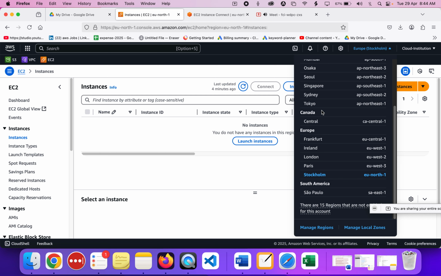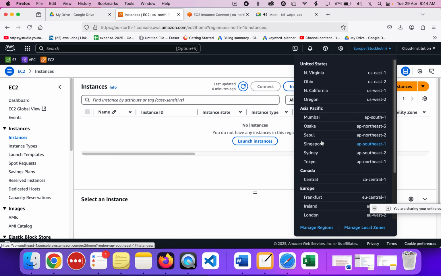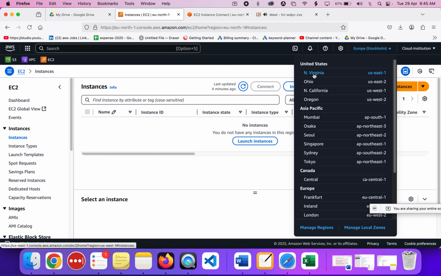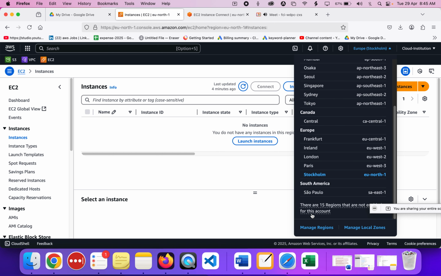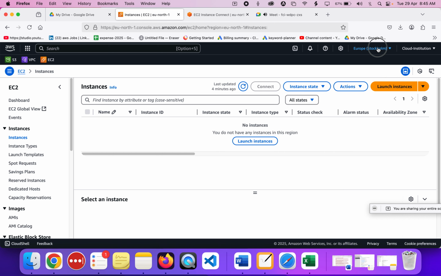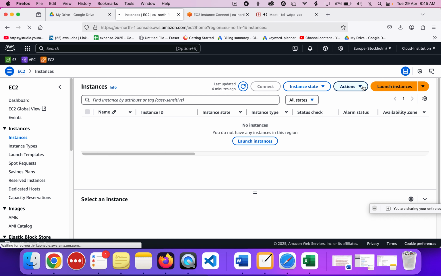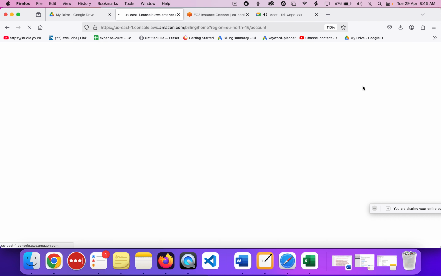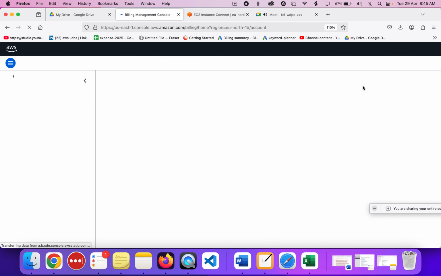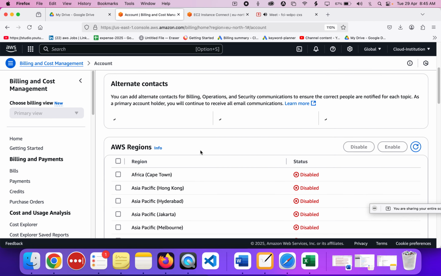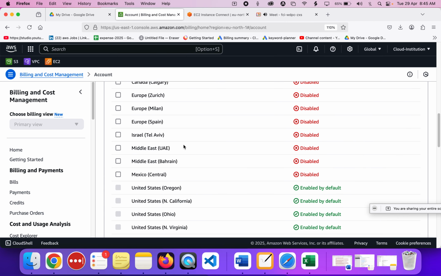Okay, if you want to check how many data centers are there, you can see my screen. Yes, you can just see, so these many data centers are there. If you want to see how many, you can also go back to your account, and then go to AWS regions. You can just select, these many regions are there.